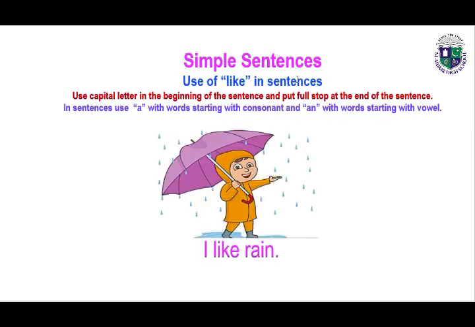Use of like in a sentence. I like rain. What are the rules to write a sentence? Use a capital letter in the beginning of the sentence and put a full stop at the end of the sentence. And in sentences, use a with words starting with a consonant and an with words starting with a vowel. I like rain.